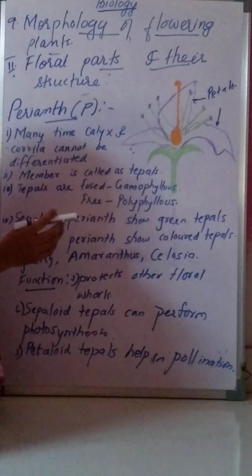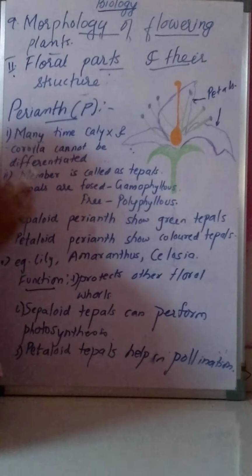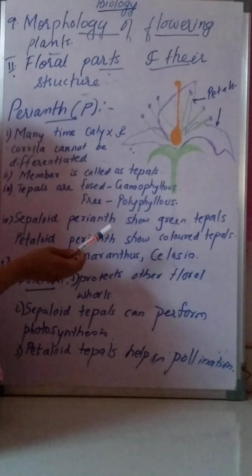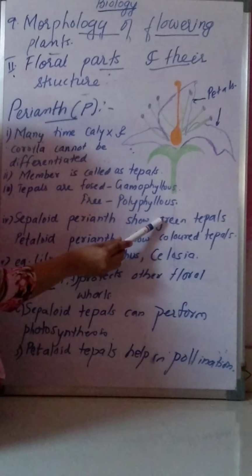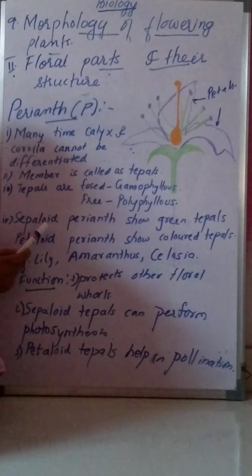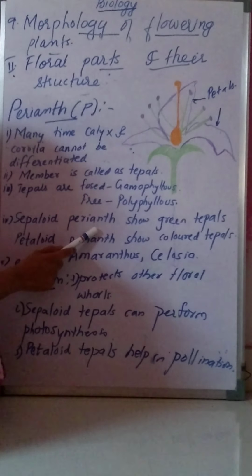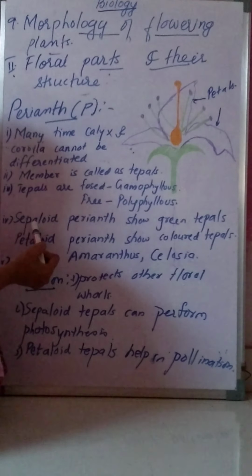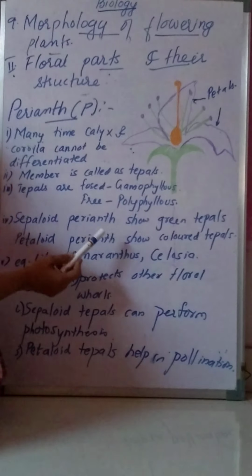Now here, as I said, calyx and corolla cannot be differentiated. So sometimes we can see green tepals present. If green tepals are present, we call it sepaloid perianth.